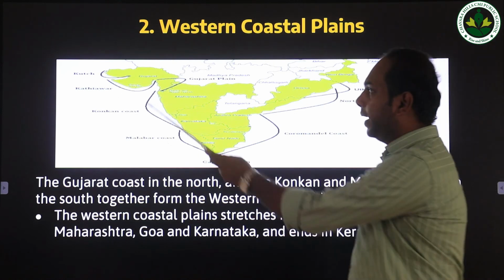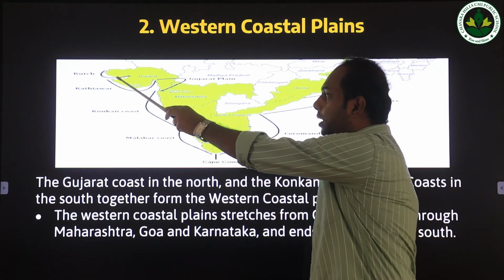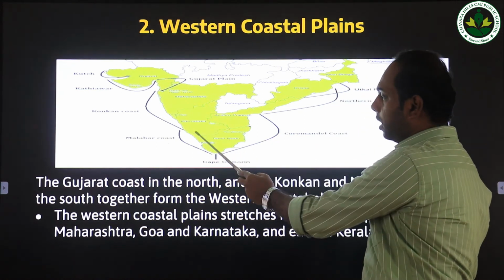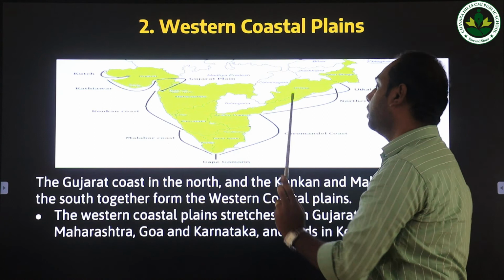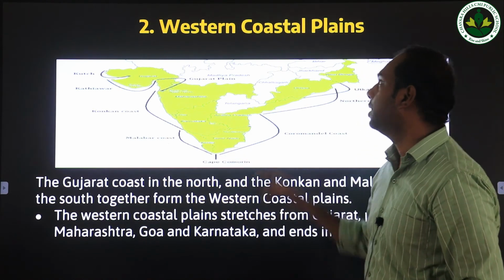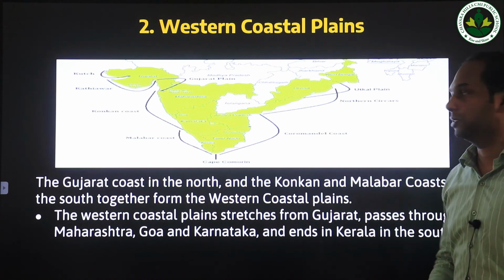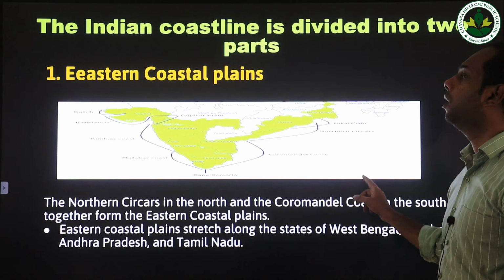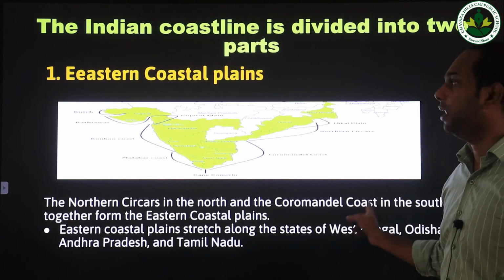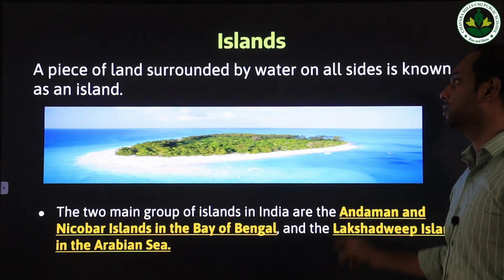The western coastal plains start from where? They start from Gujarat, pass through Maharashtra, Goa, Karnataka, and end in Kerala. So this is the portion, or these are the states, which extend across the western coastal plains. So now we have studied the two parts of the Indian coastline: the eastern coastal plains and the western coastal plains.